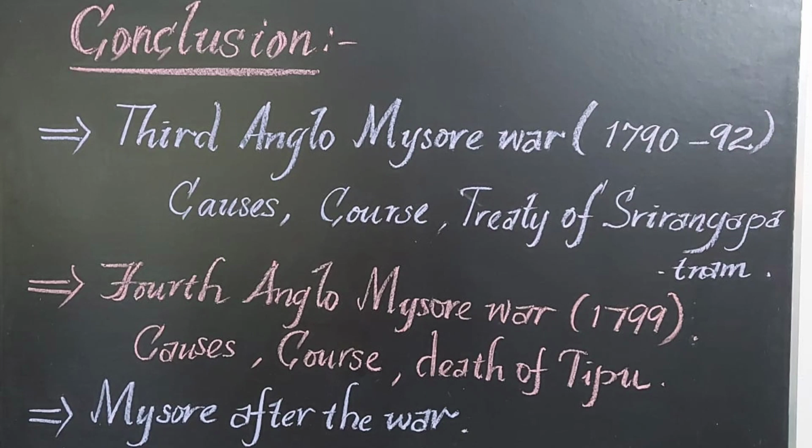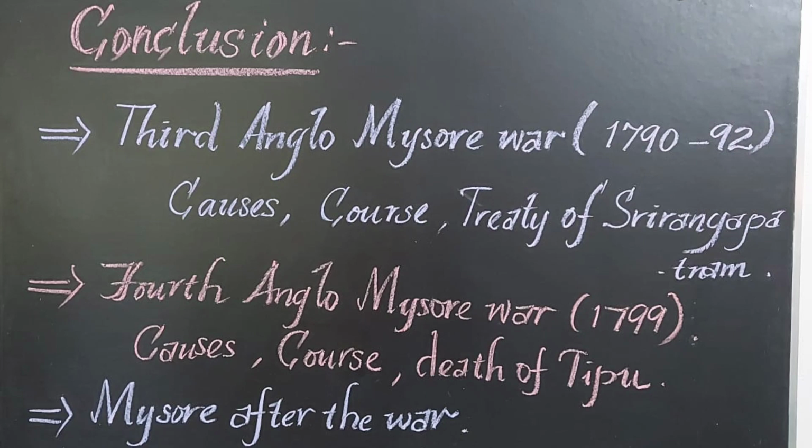Tipu fought alone against the British. First, the attack made by General Medows failed. And in 1790, Cornwallis took command of the army and tried to capture Srirangapatnam. For that purpose, he captured the hill forts of Tipu Sultan. So Tipu felt desperate and opened negotiations with the English. The Treaty of Srirangapatnam was signed in the year 1792. So the Third Anglo-Mysore War came to an end with the Treaty of Srirangapatnam.